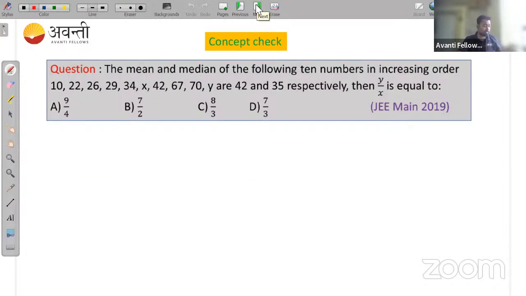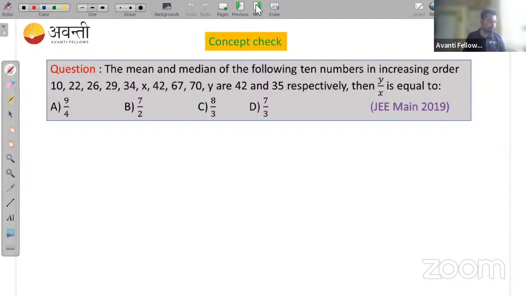Here you have a question asked in the 2019 JEE Main. It's actually a very important question also. Try to solve this. I have a lot of questions, but due to time constraints, we need to minimize the number of questions. So what it is asking: the mean and median of the following 10 numbers in increasing order.